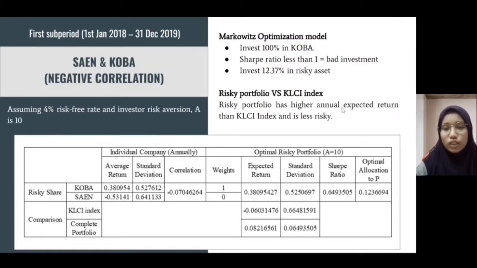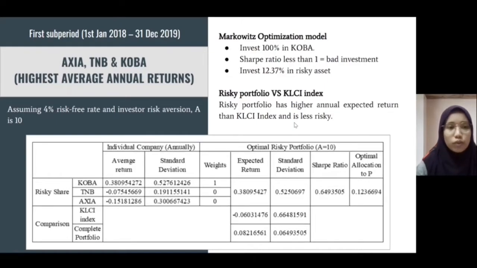But we do not have other choice because during this sub-period, most company perform poorly. So next, when we compare the risky portfolio and the KLCI index, we observe that the risky portfolio has higher annual expected return than the KLCI index and it is less risky. So now we move on to the portfolio of 3 risky shares, and we decide to choose Axiata, TNB, and Koba because these 3 shares have the highest average annual return.